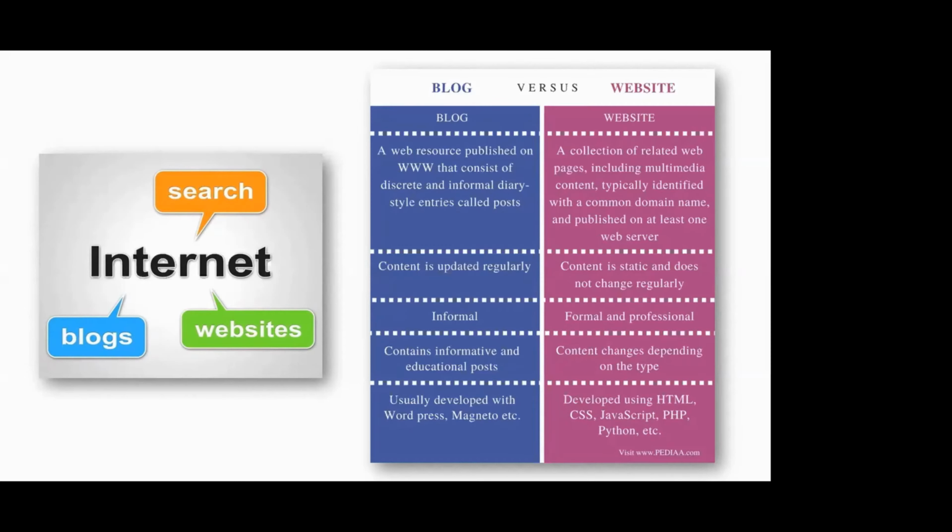So the new poem will be kept on the top. You keep on stacking all the poems, so whichever you have written new will be on the top. In the same way, in a blog, whenever you update the contents, the latest content will be displayed first. The oldest content will be last. That's how your blog will look like.